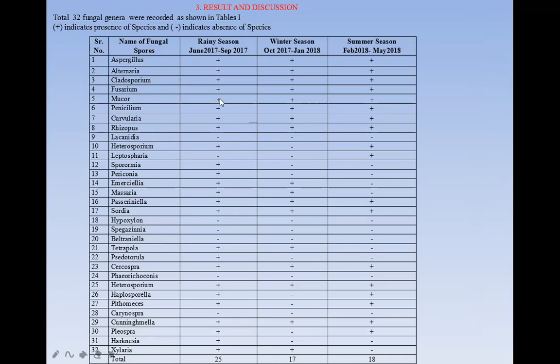In rainy season, the flush sign indicates the presence of these spores, and the blank sign shows they are absent. So in rainy season, these spores are present. This is the winter season and this is the summer season. Generally, in winter season, the spores are more because the fungal growth is very high in winter season.